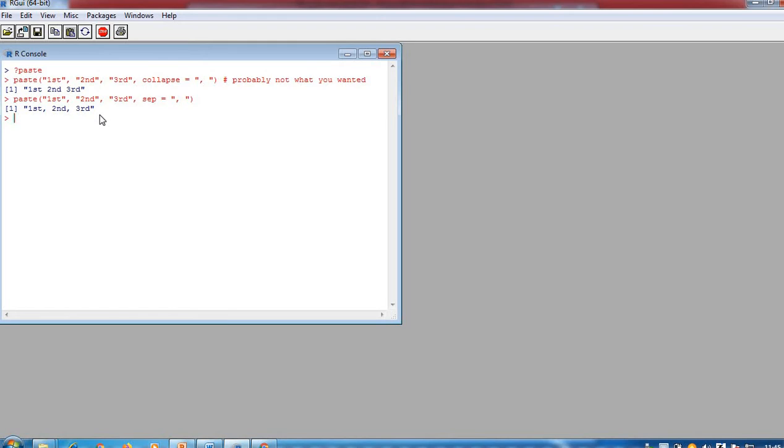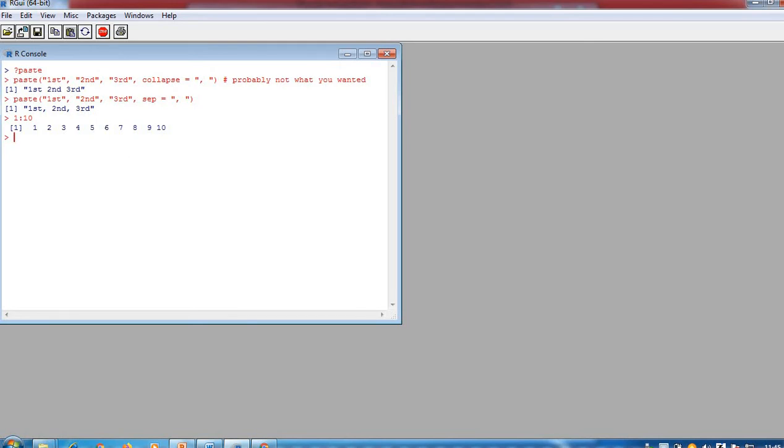One more thing: this is the range of values you can print. If I write 1:10 and press enter, it shows a range of values starting with 1 and ending with 10. Likewise you can use multiple values.